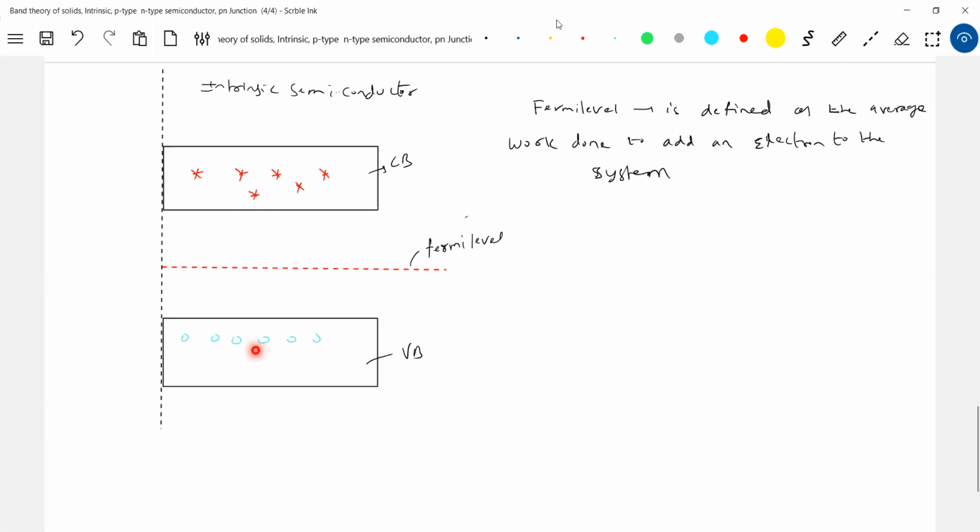Valence electrons. What is the average energy of these two? It will lie somewhere here. That's called the Fermi level. This is the only definition I can give, I cannot go beyond this because it relates to a higher level of physics. But in the exam, they will just ask you for an intrinsic semiconductor where the Fermi level lies: exactly in between the forbidden gap. This whole region is called the forbidden gap.